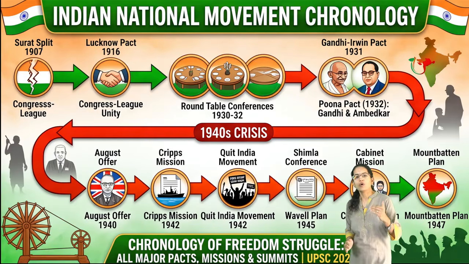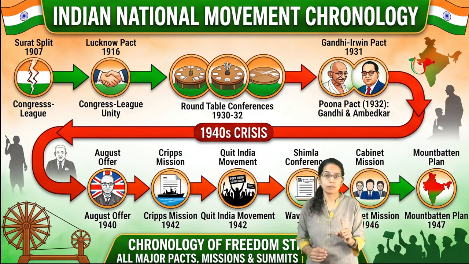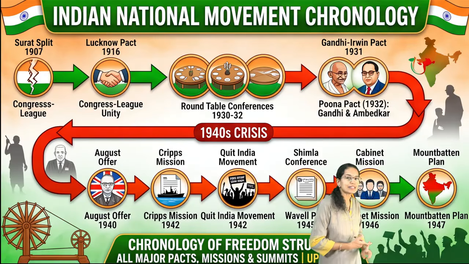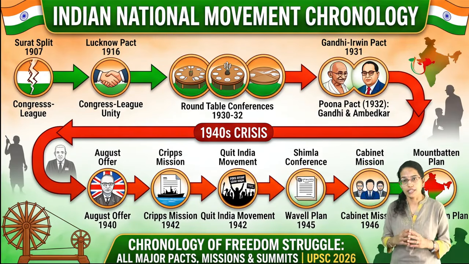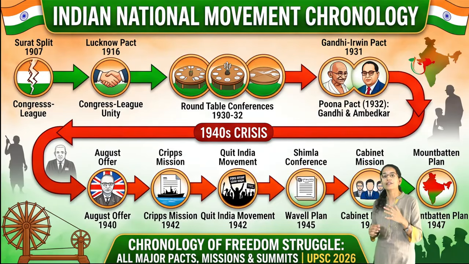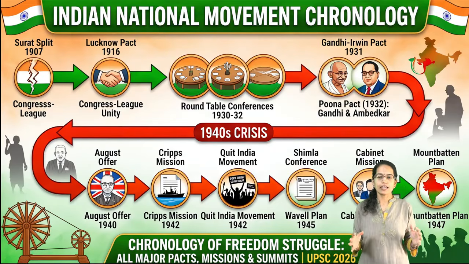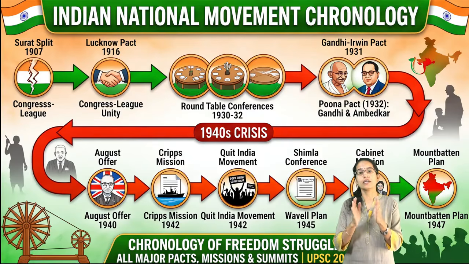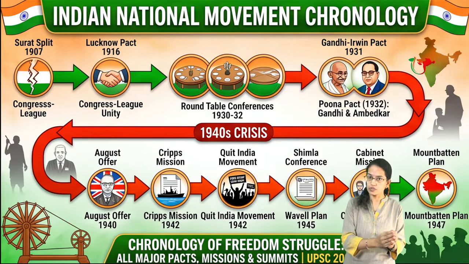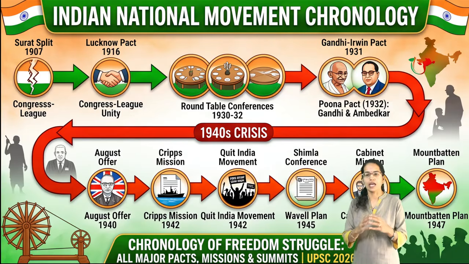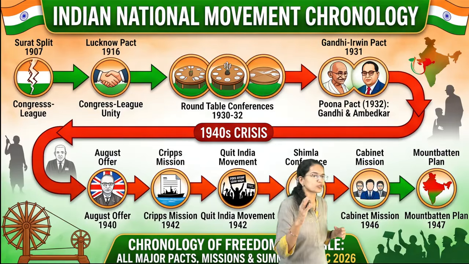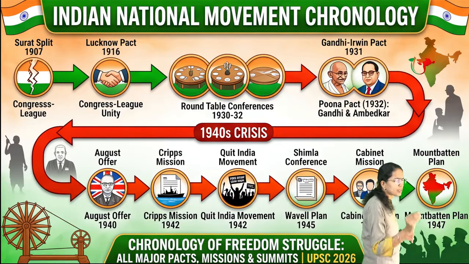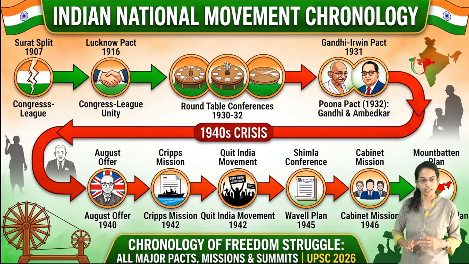Next to it was the Pune Pact, very important. Pune Pact 1932 was the time where there was an agreement laid down between Mahatma Gandhi and Dr. B.R. Ambedkar, and the idea was to swap the separate electorates for reserved seats for the deprived sections and the depressed class, and have a general electorate. So that was the Pune Pact, extremely important, commonly asked for your examination.